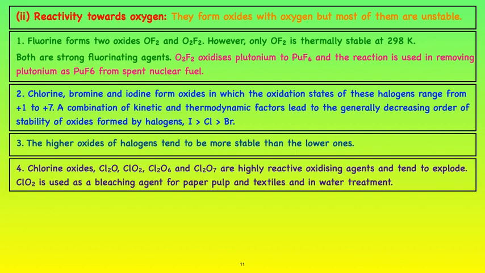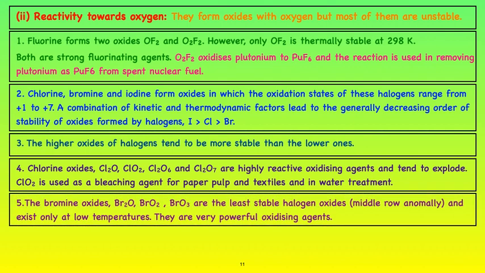Chlorine oxides are highly reactive oxidizing agents and tend to explode. ClO2 is used as a bleaching agent for paper pulp and textiles and in water treatment. The bromine oxides Br2O, BrO2, BrO3 are the least stable halogen oxides, known as the middle row anomaly, and exist only at low temperatures.